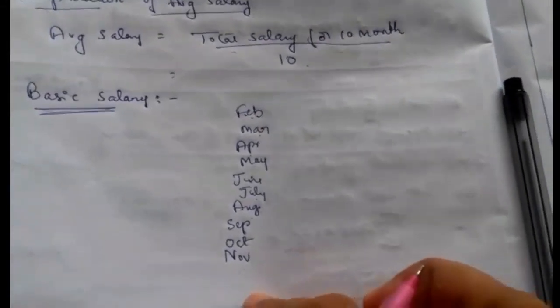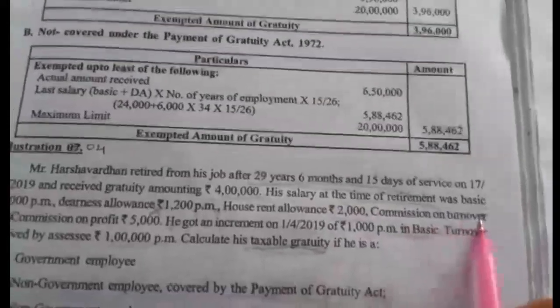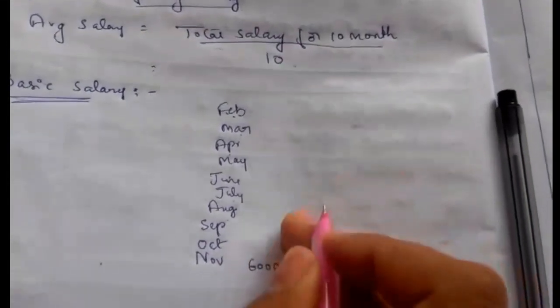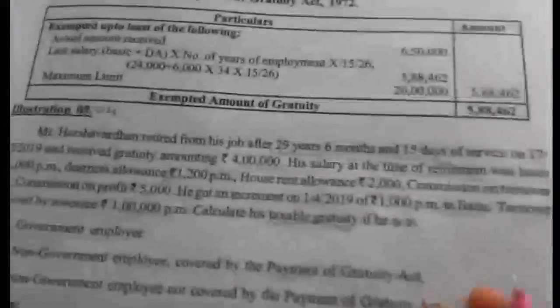In the month of December, his last drawn salary, his basic at the time of retirement, was 6,000. In November also he received 6,000, and before that also. But the increment fell in April.